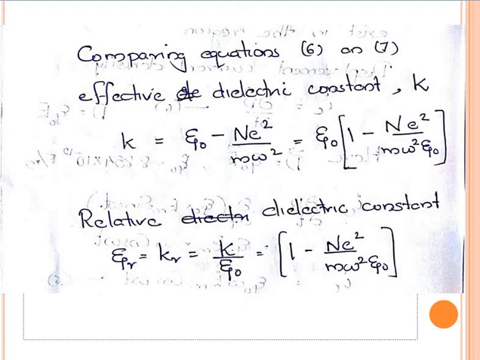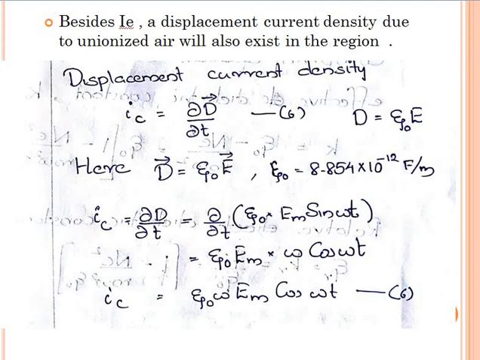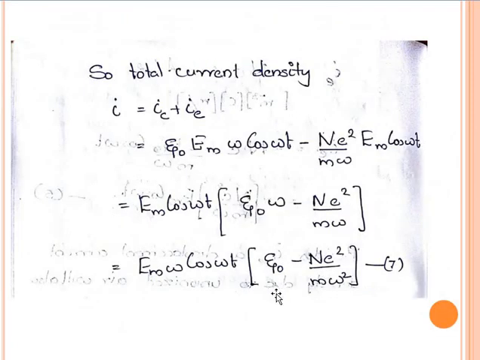So by comparing equations 6 and 7, we can see that the effective dielectric constant coming in equation 7 is K equal to, instead of epsilon in equation number 6, in equation number 7 it is epsilon 0 minus nE squared by m omega square.